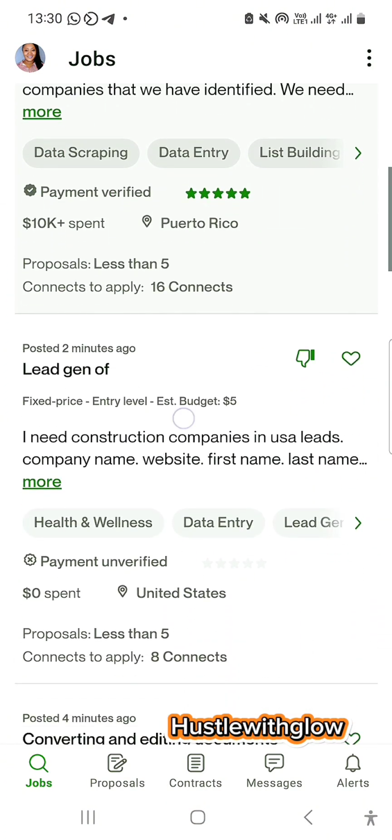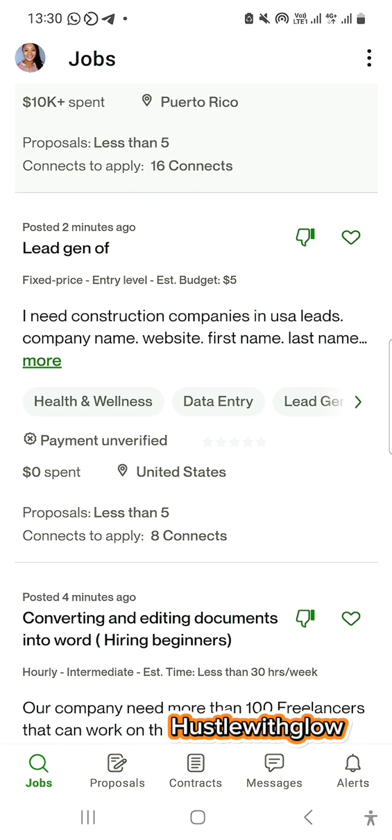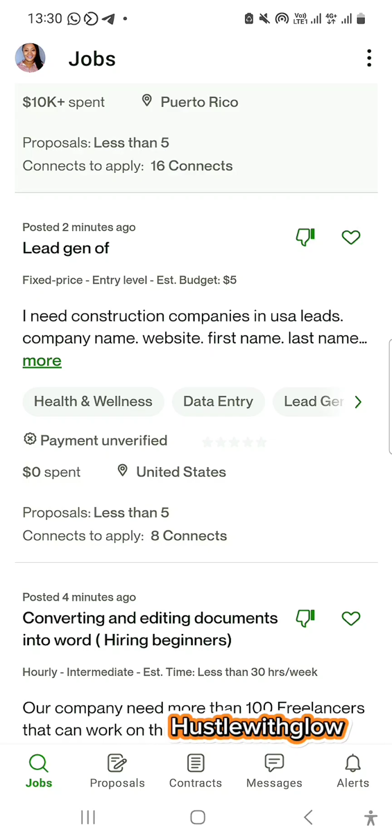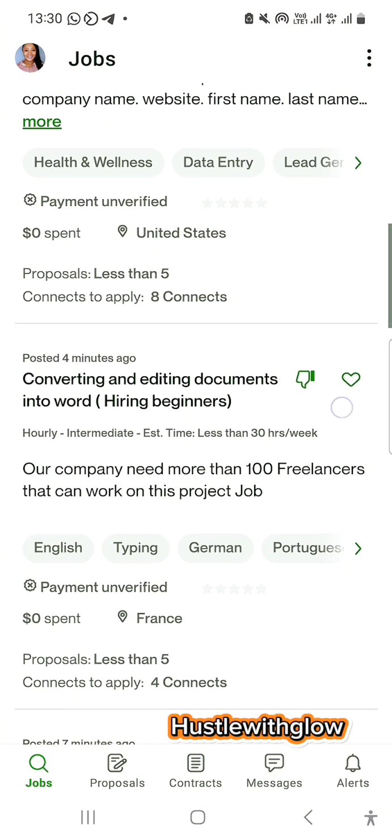Okay, this one was posted 2 minutes ago, but the problem with this one is that the payment is unverified. Now, I will not advise you to apply for any job without a verified payment method. And this person has spent nothing paying people. Location is yours. Proposal is less than 5 people. That means a lot of people haven't even applied. If you want to open it, you click on it. If you open, you might see that no one has applied.